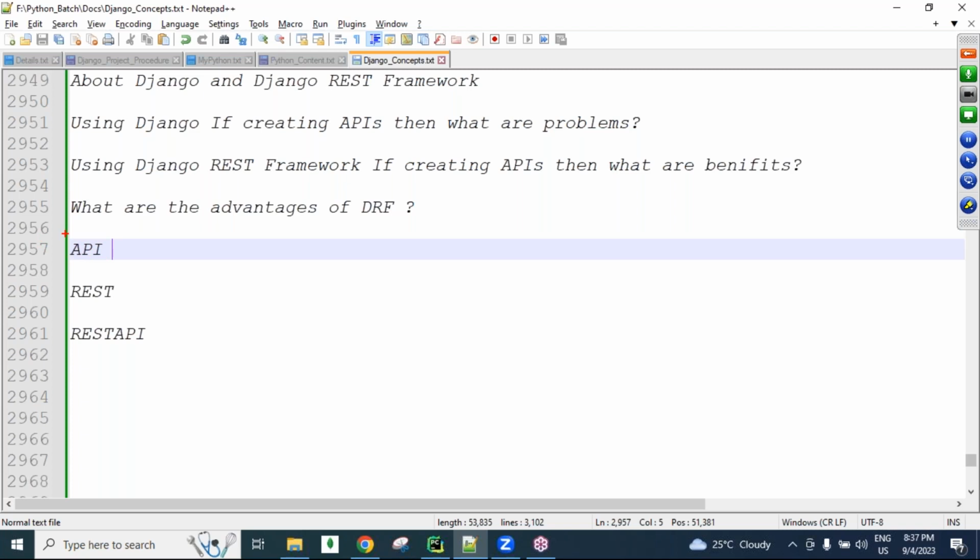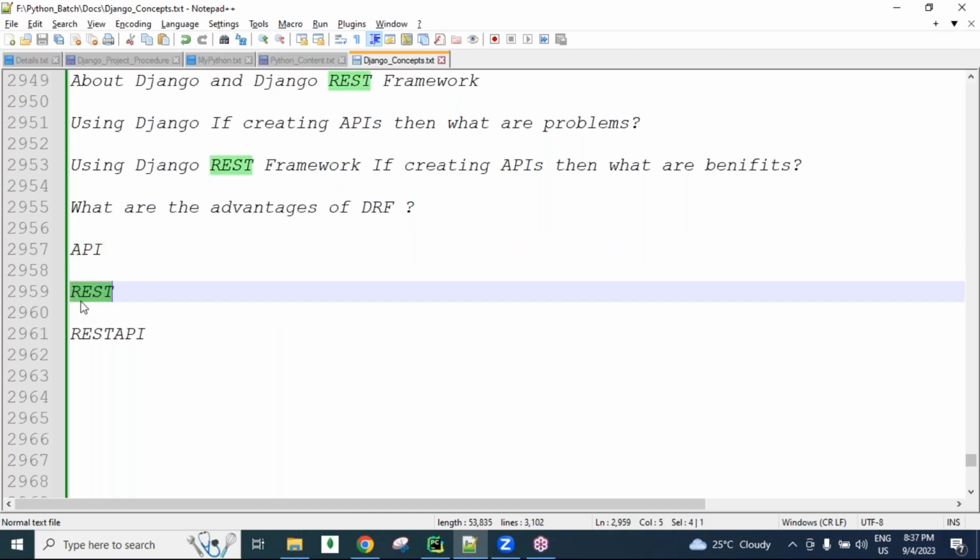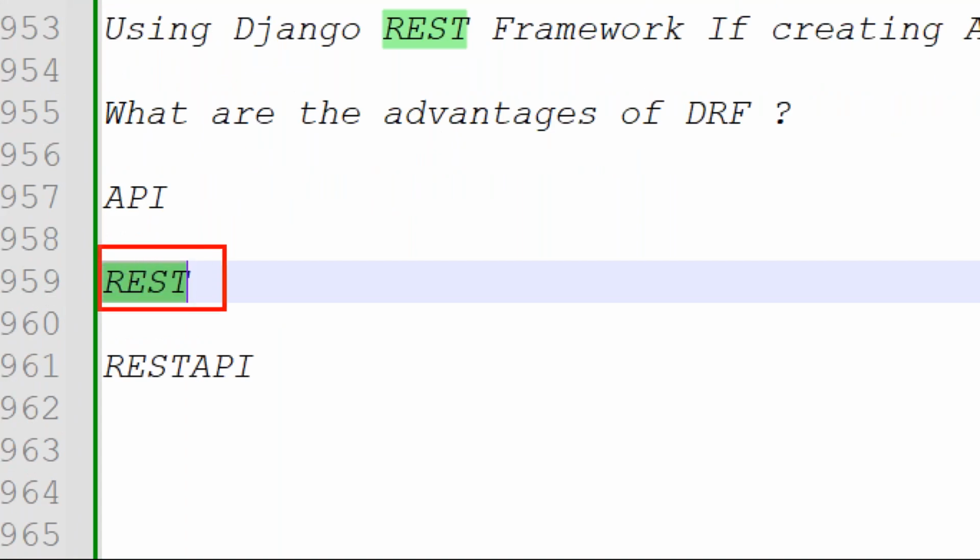So for software-to-software communication, an API must be required, and for a human being to interact with software, GUI menus are required. GUI menus we can design using pure Django, and APIs we design more easily using the Django REST framework. REST stands for representational state transfer.